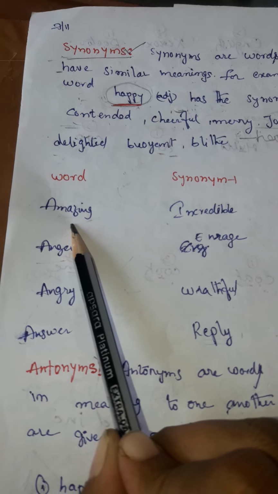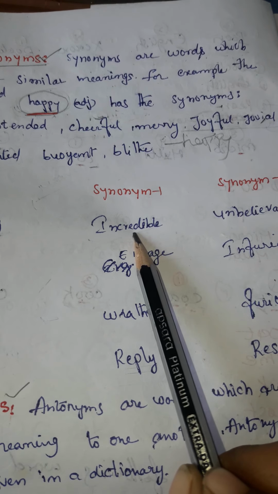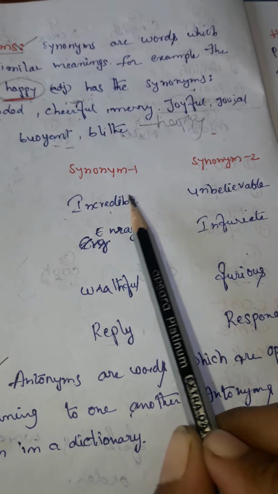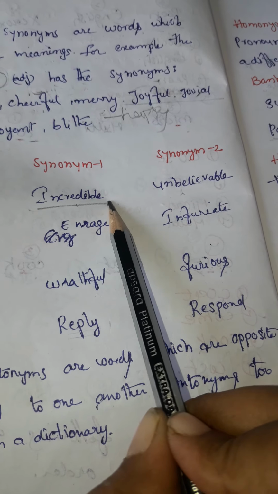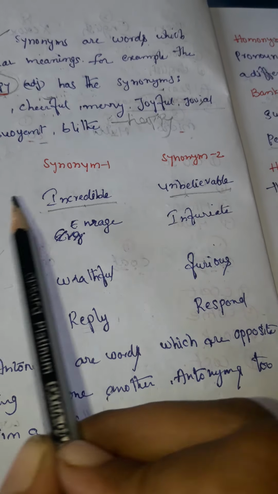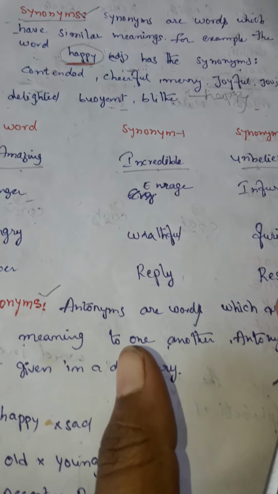Amazing. Okay, what is the word here? Amazing. The synonyms are, first one is incredible, and then the second one is unbelievable. The meaning of incredible and unbelievable is amazing. It has the same meaning.